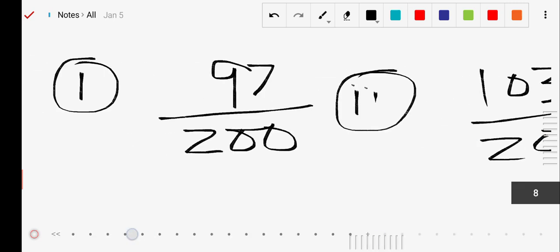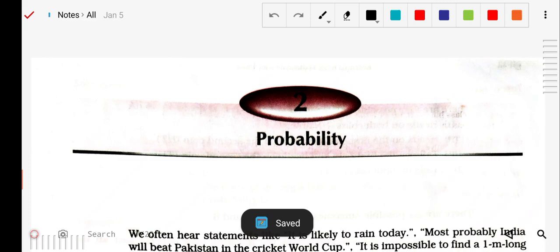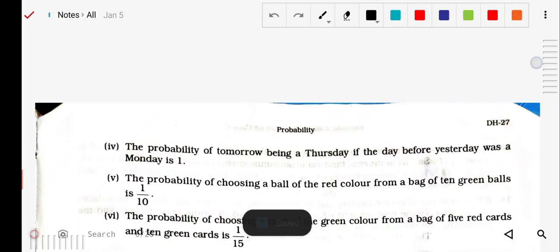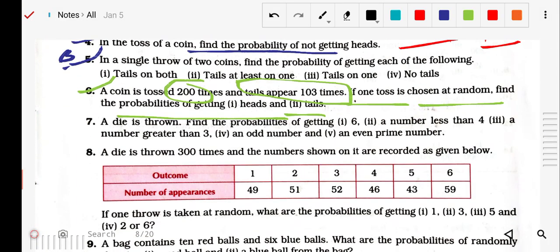Now the next question we'll see, which is number 7. A die is thrown. Find the probability of getting 6, a prime number less than 4, a number greater than 3, an odd number, and an even prime number. First of all, we should understand the concept of a die.